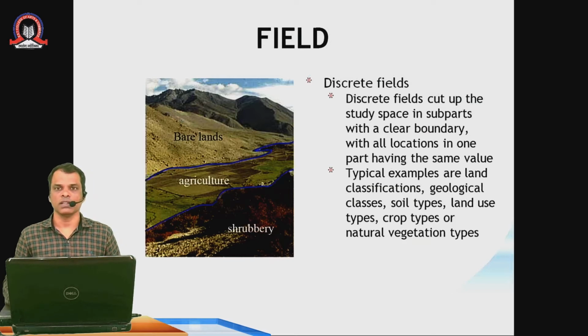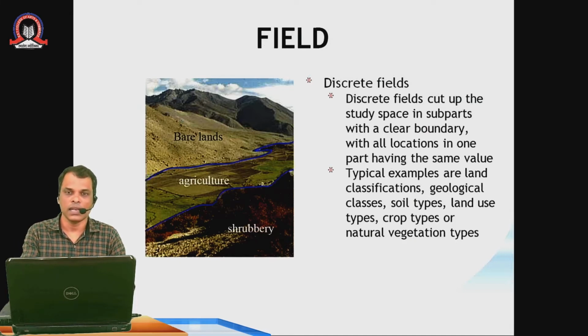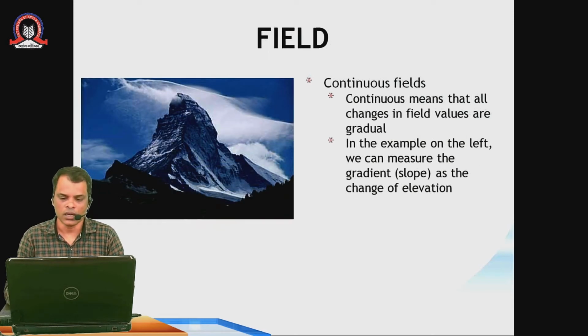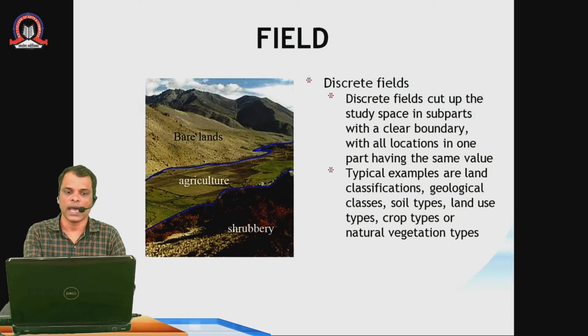So we started with fields, and you can consider fields as land. There are two types: one is continuous, one is non-continuous. Continuous, we can link with the slope of a mountain, like the one I have shown over here. And in non-continuous, we can have different types of fields like this. That is discrete fields.